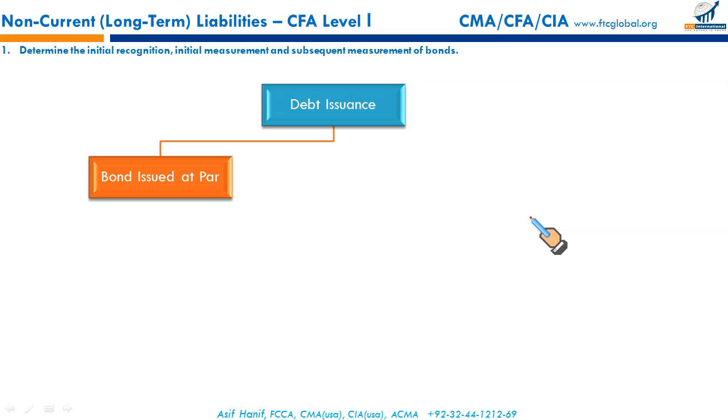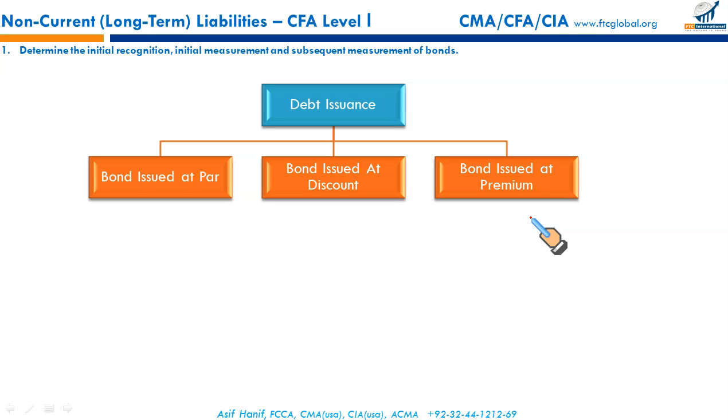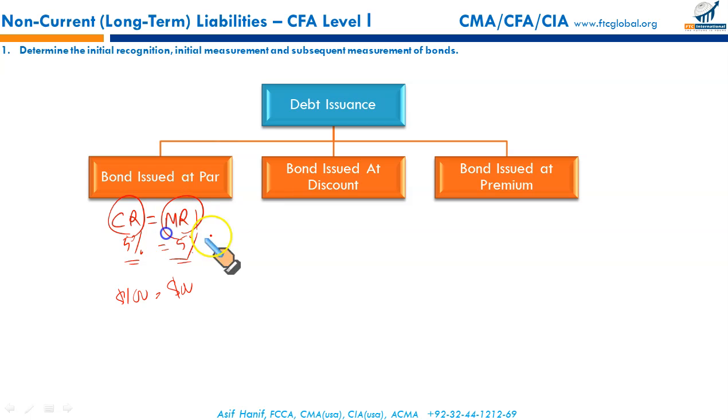Okay, so debt issuance could be of three types: bond issued at par, bond issued at discount, and bond issued at premium. In the case where your coupon rate is equal to the market rate of interest, you are offering a 5% interest rate on your bond, and the prevalent market rate on a similar instrument is also 5%. So your $100 bond will get you $100 at issuance, because the coupon rate is equal to the market rate of interest.